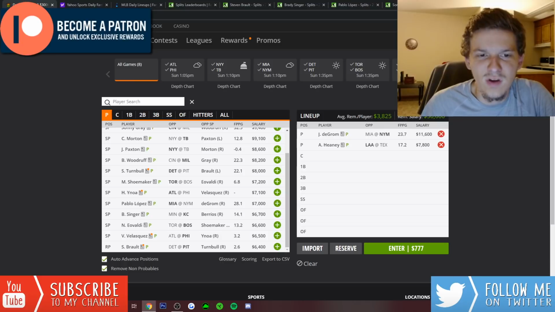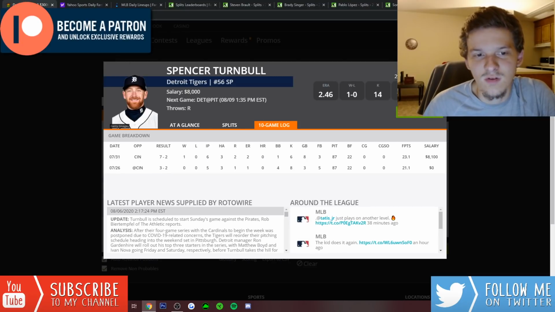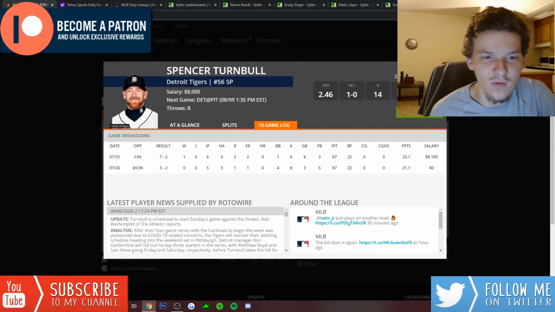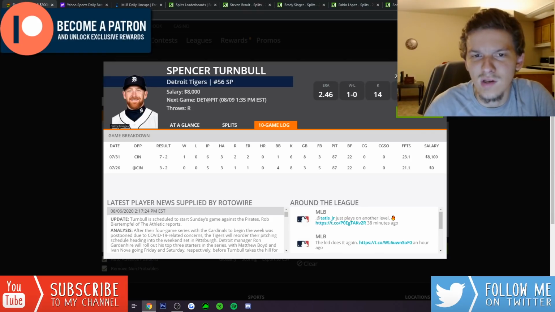But some other pitchers, Spencer Turnbull against the Pirates, I don't mind. The Pirates are not a team that strikes out much, but Turnbull's been really consistent so far to start the season. He's faced the Reds twice, and through 2 starts against them, 21 and 23 DraftKings points, 6 and 8 strikeouts. This is a guy that can get strikeouts.